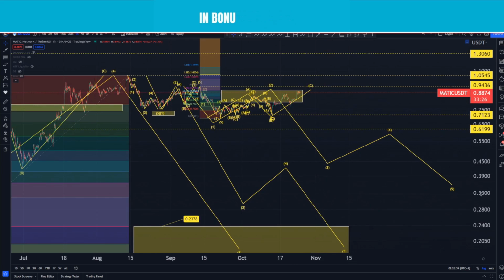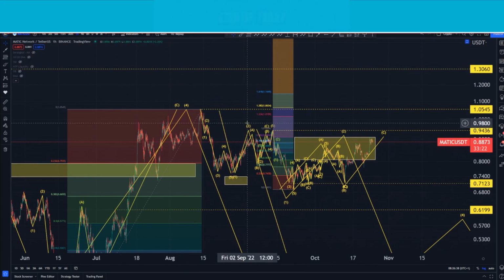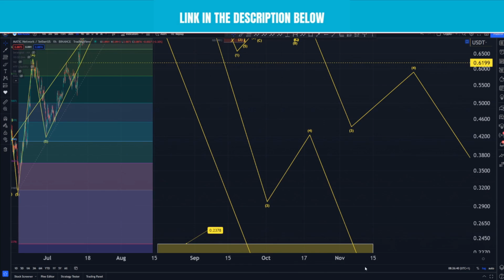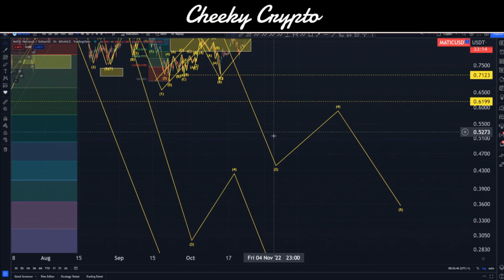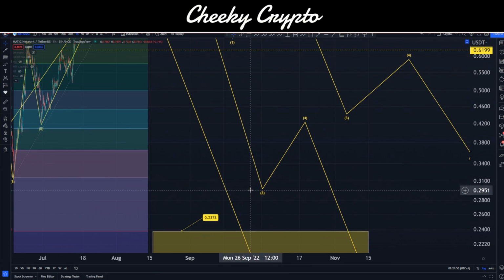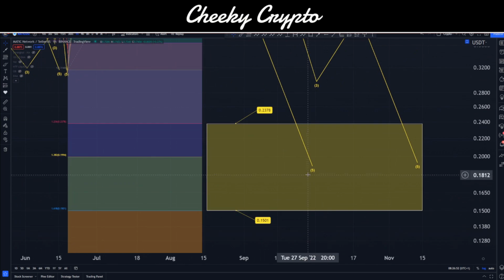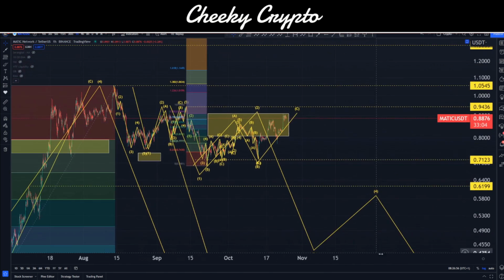So let's go ahead and drill down into this, because as you can kind of see inside here, we have the 1, 2. We're looking for wave 3, 4, and 5. And then inside here, we have a wave 1 going up into wave 2. This is currently where we are right now, where we then go down for 3, 4, and 5. Now this 4 and 5 is basically just this wave 3 of this wave 5. Then there's a 4 and a 5 to come after all of this, okay?